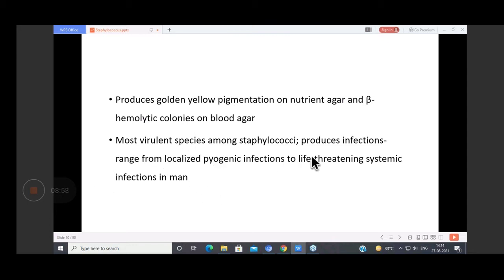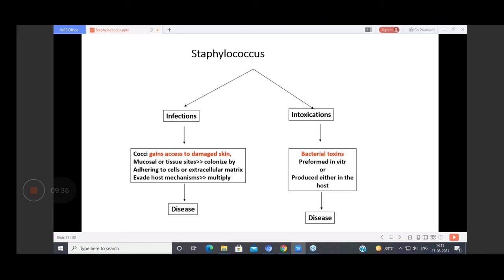Staphylococcus aureus is the most virulent strain among the staphylococci. Staphylococcus as such produces a range of infections, from pyogenic infections to even life-threatening systemic infections in man. It is a very common bacteria causing a number of infections, very commonly seen in your hospitals. They do cause hospital-acquired infections as well, so this bacteria is very important for you.